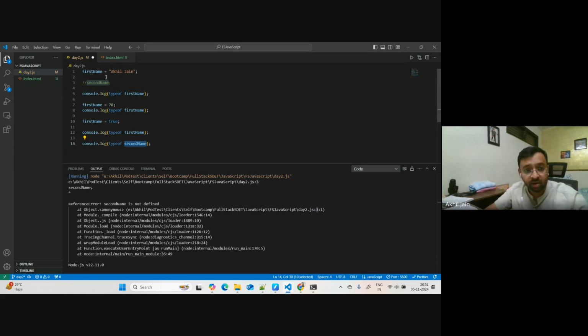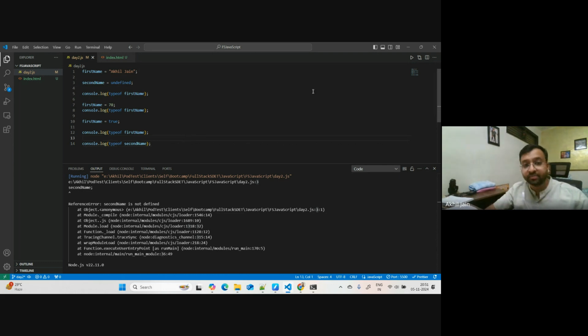So if I say here second name equals to undefined, I can put a value like this to a variable. I can say it undefined. I don't know what kind of value this variable will have as of now. This is one of the ways in JavaScript you can say, okay, today I do not know what kind of data this variable will hold, so I'm saying it undefined. Tomorrow maybe after some execution, after a while I will get to know and I will fill that value. But as of now I don't know, and this is undefined. It could be a boolean, it could be a string, it could be a number.